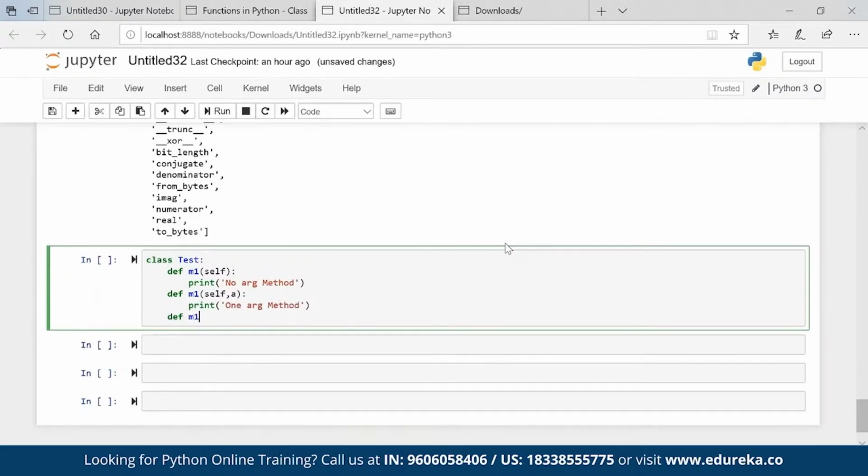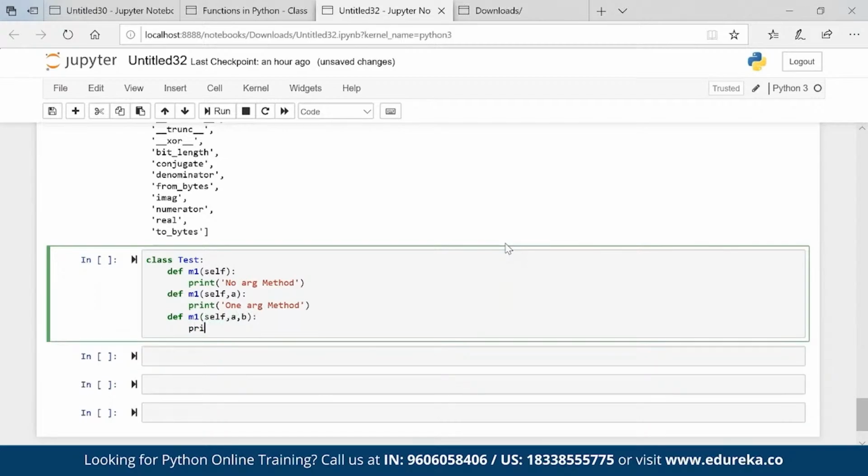And I'm creating one more method m1 again, self a comma b, print two arg method. We can remove self as well, no problem. I already mentioned that, in this scenario we don't require that. Now I have three methods with the same name in the same class.